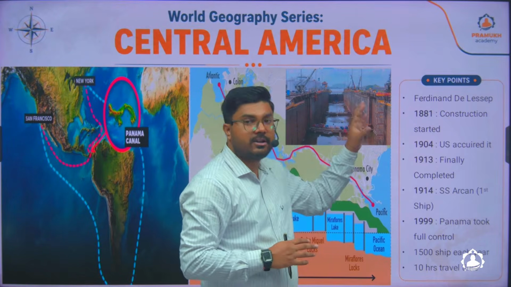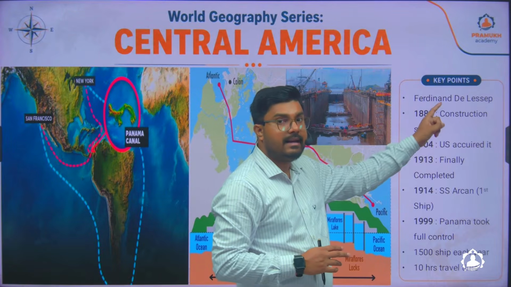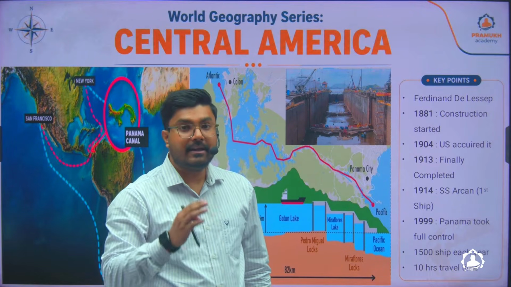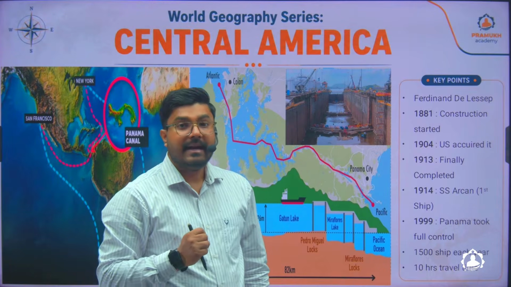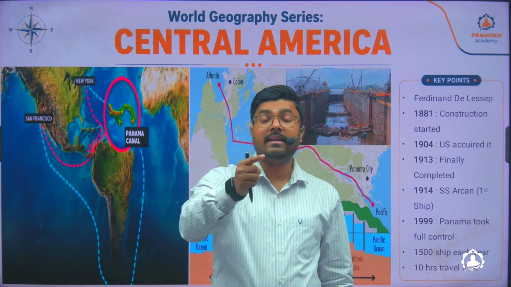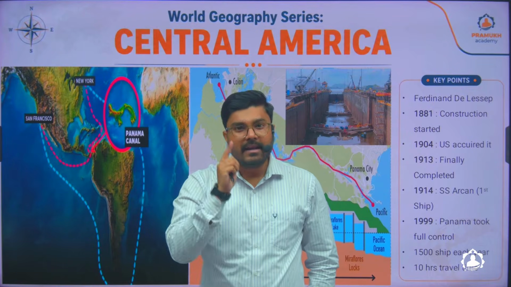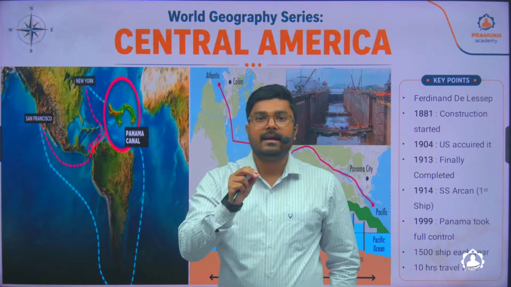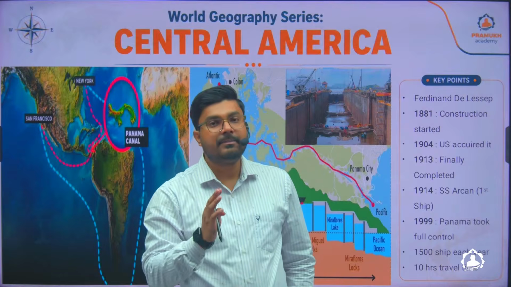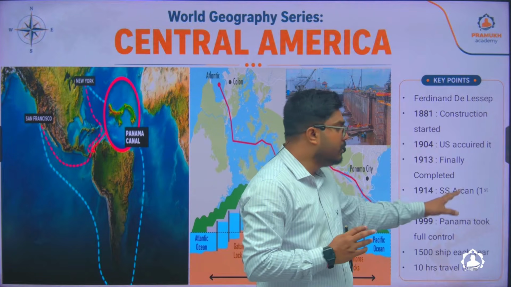So in 1881 the construction started under the French engineer whose name was Ferdinand de Lesseps. In 1904, this canal was acquired by the USA, and the USA continued the construction. In 1913, the construction was finally over. And one year after 1913, in 1914, 15th August, you can remember the date, the canal was open for transportation, and the first ship, a US ship, which made it was the SS Ancon of the USA.